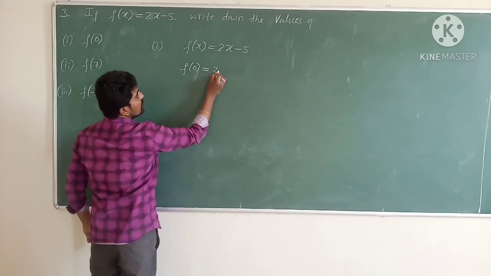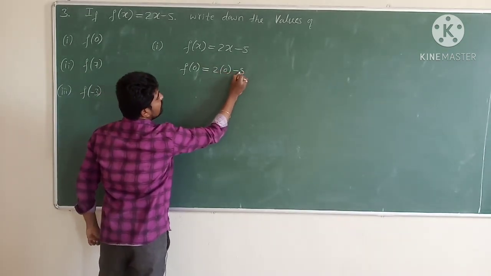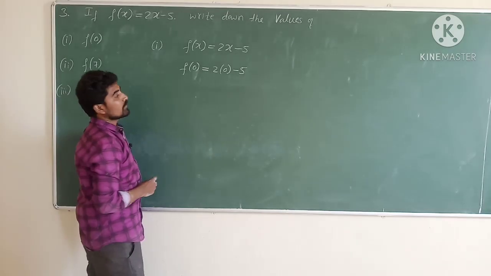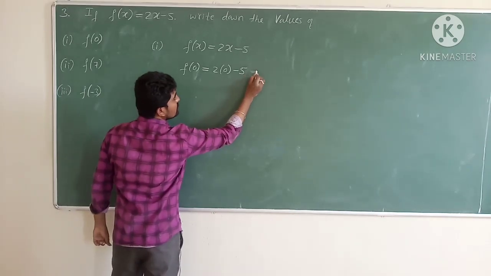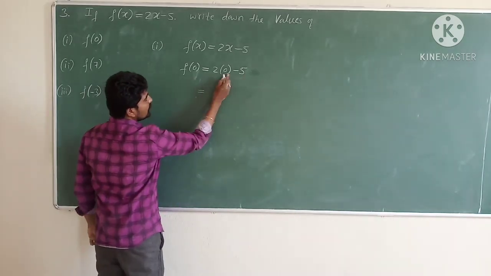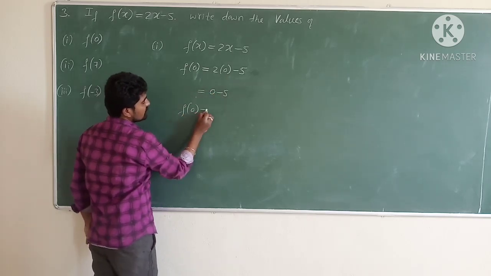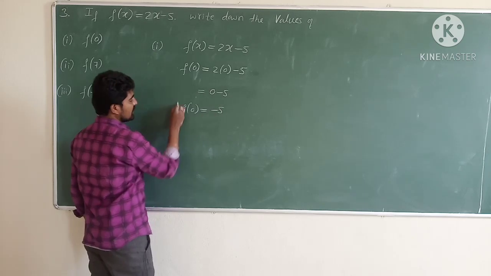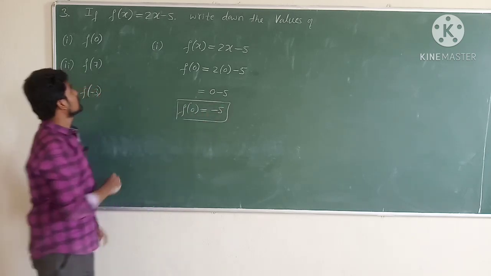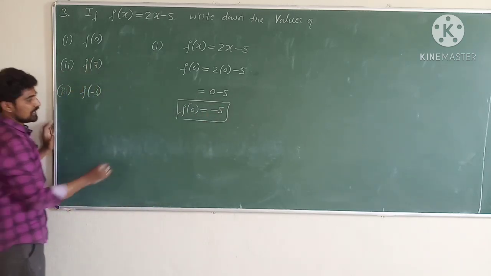So 2 into 0 minus 5, which is equal to 2 into 0 is 0, minus 5. Therefore the value of f(0) is equal to 0 minus 5, which is minus 5. First one is completed. Now second one.